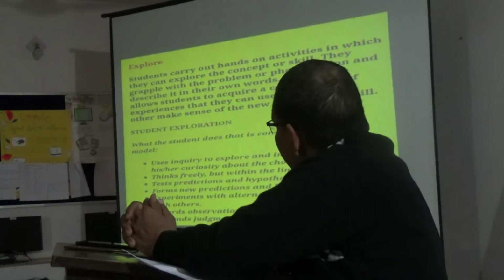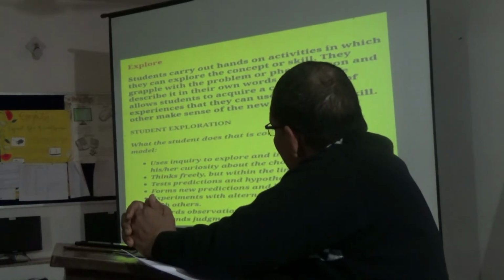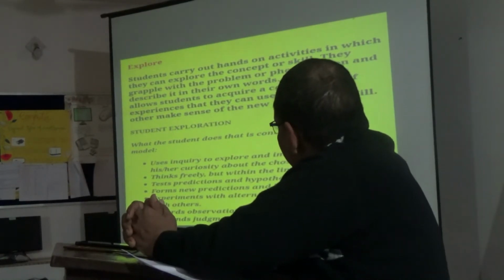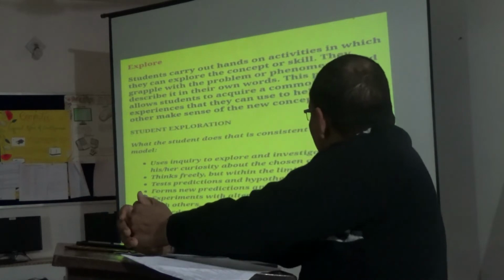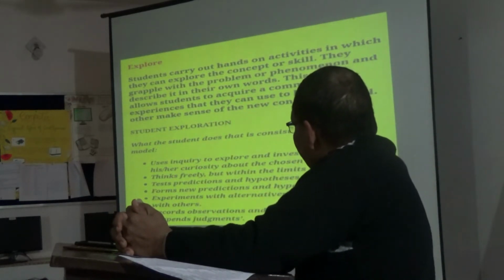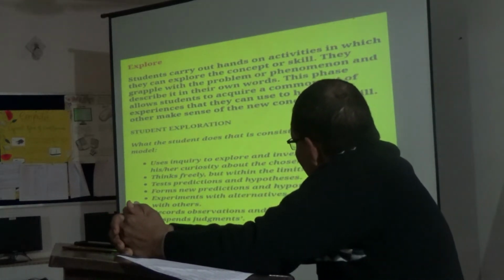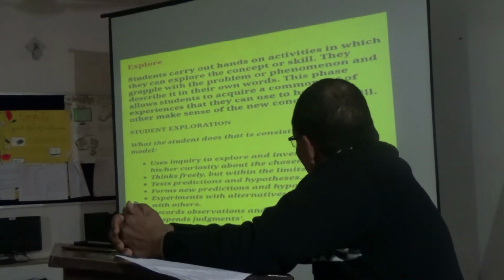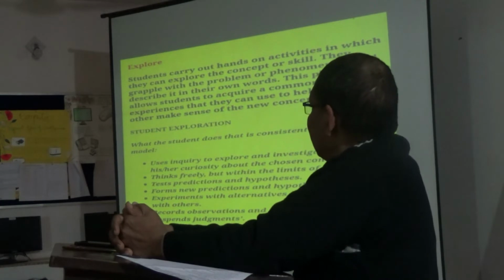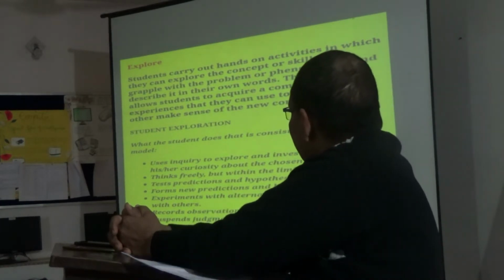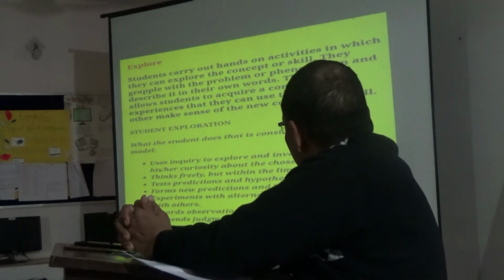Students' exploration: what the student does that is consistent with this model. Uses inquiry to explore and investigate to satisfy his or her curiosity about the chosen concept or topic.